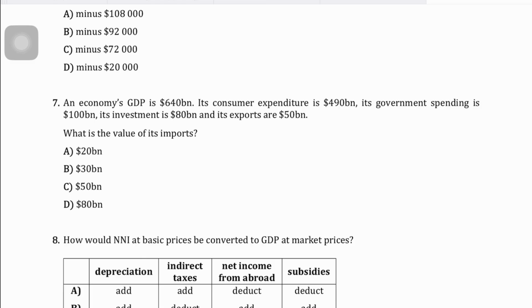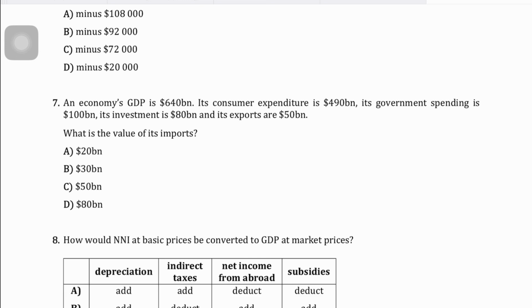And so if the economy's GDP is, let's say, 640 billion, we know that GDP that is spending based for a given year is calculated by adding up the spending that is going to take place to purchase the final output that is produced in that year. And total spending on the final output is expressed as consumer expenditure, government expenditure, investment spending, and net export spending.